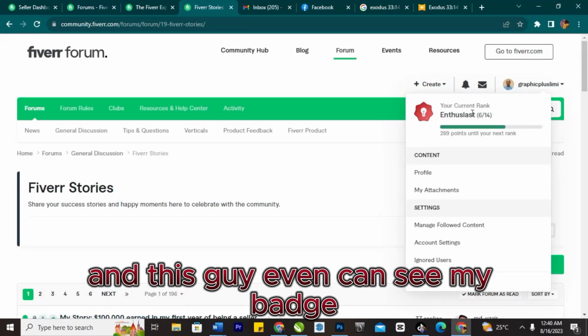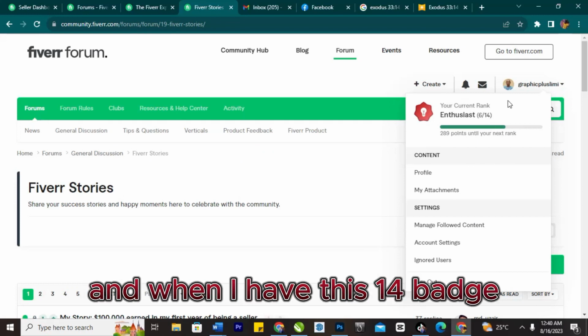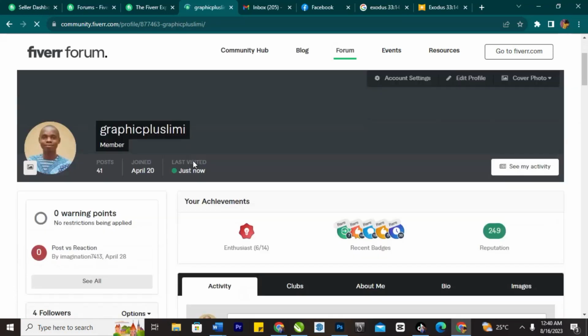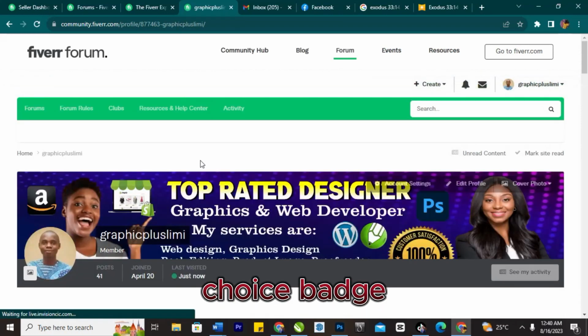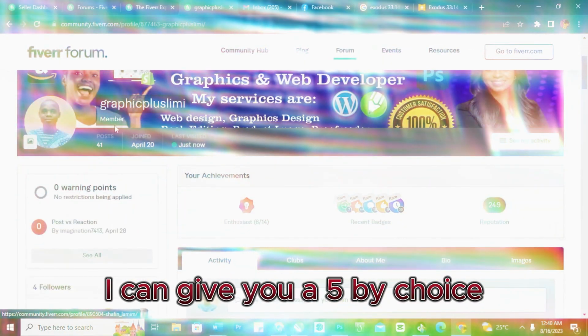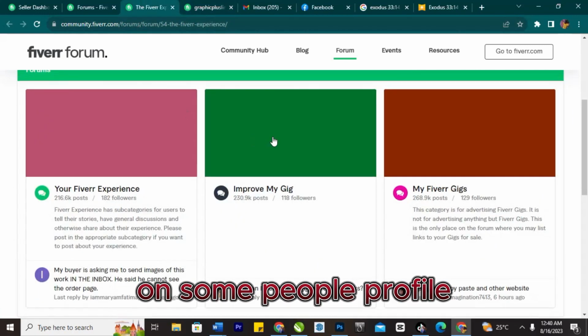And you can see my badge. I am on 6 badges now, and when I have 14 badges, I will go higher, and this can even lead you to getting a Fiverr Choice badge. When you are delivering a good job and you are still in this community, Fiverr can give you a Fiverr Choice badge. You can see the Fiverr Choice badge on some people's profiles.